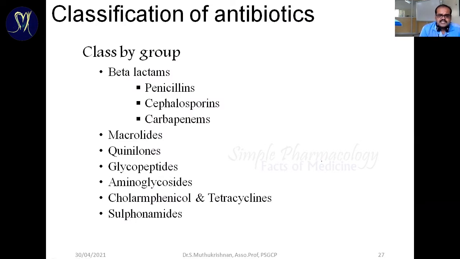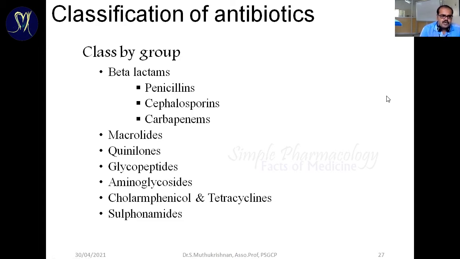Normally, our entire set of antibiotics is classified based upon different parameters, for example chemistry-wise, mechanism-wise, duration and spectrum. So, broad spectrum, narrow spectrum, or specific organism-wise: antibacterial, antifungal, antimycobacterial, anti-malarial, anti-TB. So based upon organisms, they can also classify the drugs. The well-known and well-established classification is the chemistry-based classification.